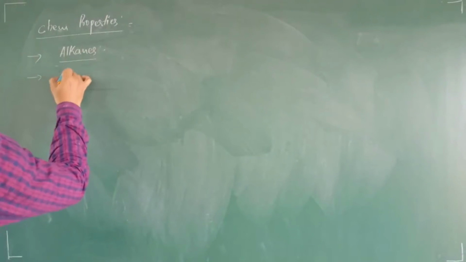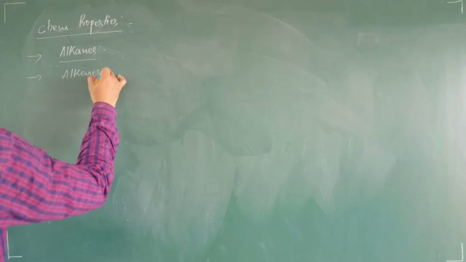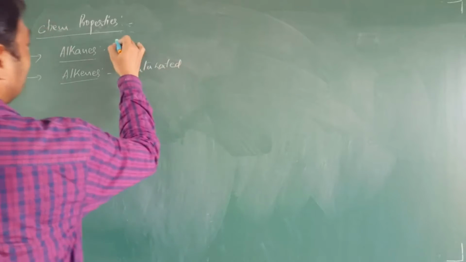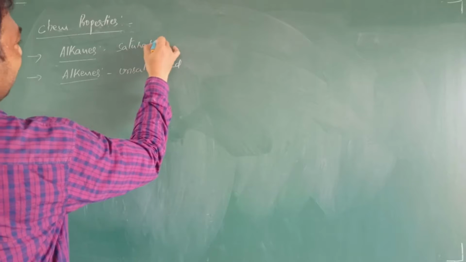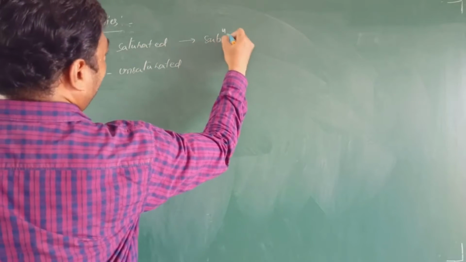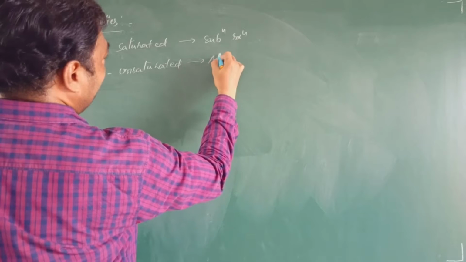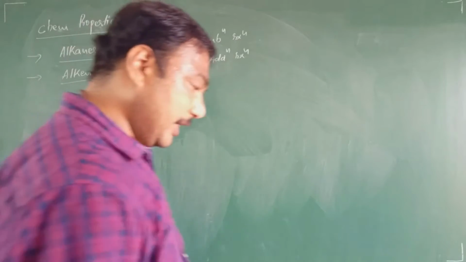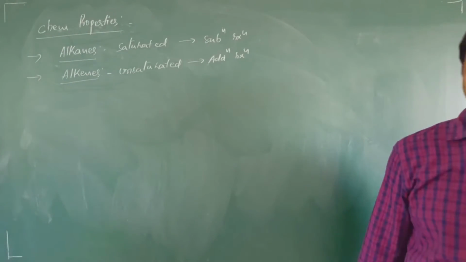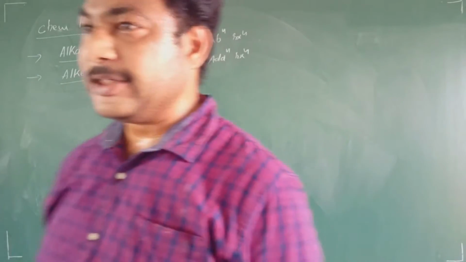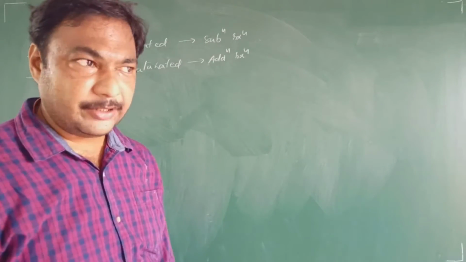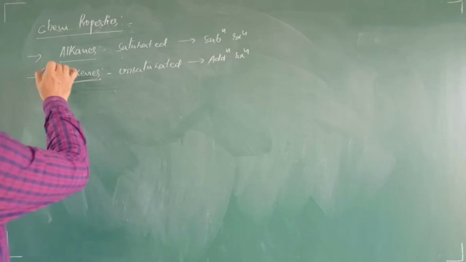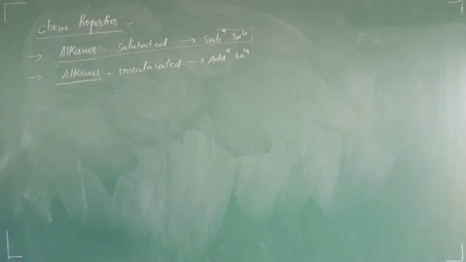Whereas if you take alkenes, these are unsaturated compounds, therefore they undergo addition reactions. And in these addition reactions also, which type of addition reaction do they undergo? Either electrophilic addition or nucleophilic addition. Now let us see here. Our present discussion is alkenes. We already completed alkanes. Okay, right.